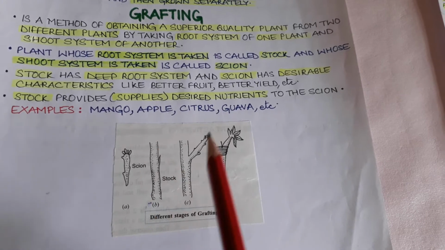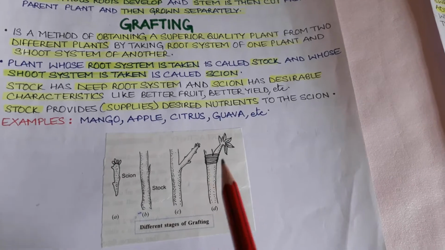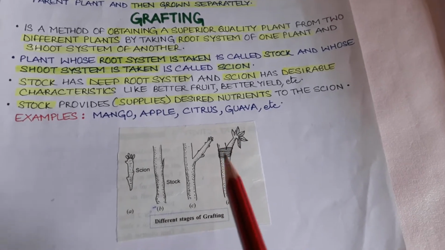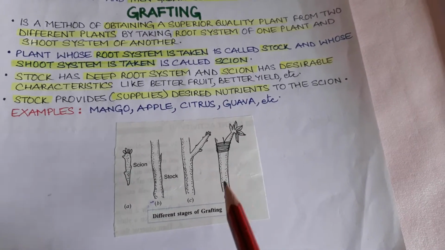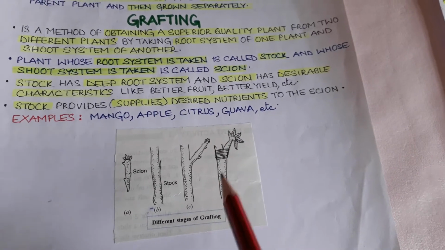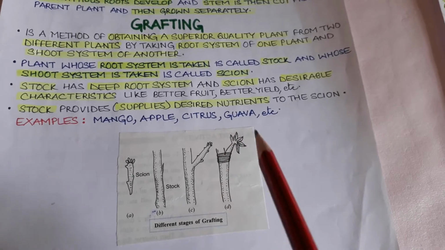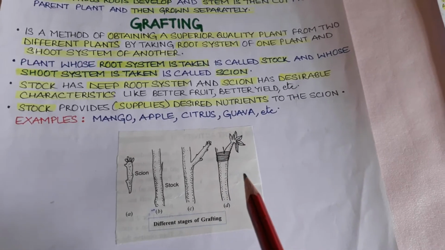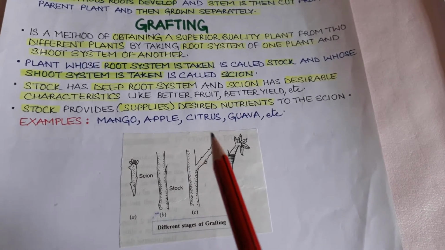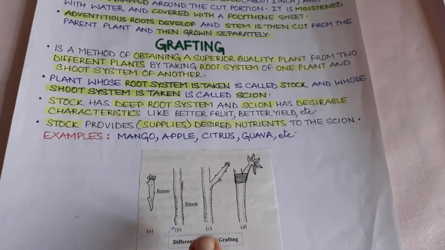This is the stalk on which the scion is placed. After placing them, it is tightly wound with a rope so that they do not move, and within a certain interval of time they start to grow, the tissues develop, they connect with each other, the cambium is in direct contact with each other, and then they grow into a new plant that has all the desirable characteristics. Plants like mango, apple, citrus like lemon, oranges, guava, etc., are grown by the method of grafting to improve their variety.